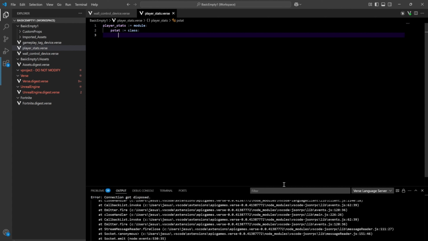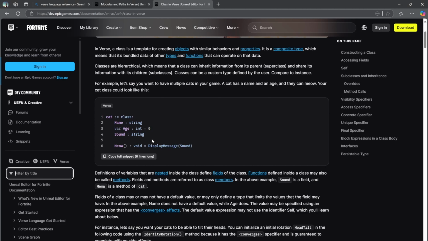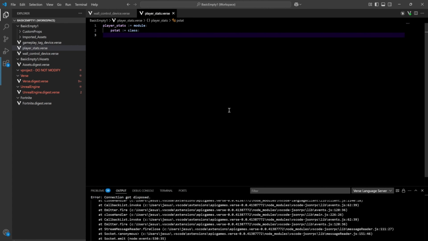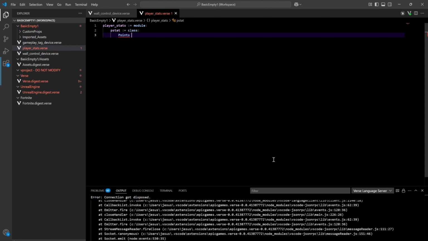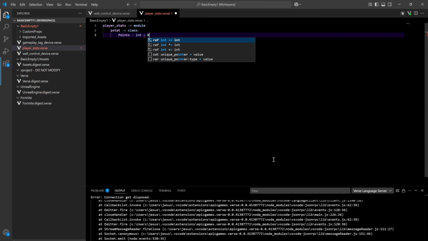So that equals a class. We'll go down here. Okay, so we got some properties here that we can set up, and then a function or method, depending on again how you want to call it. So for a player stat, we'll just look at points here. Let's look at this one more time, and that will be just an int. We'll start it off at 0. Okay, cool. So this looks good so far.